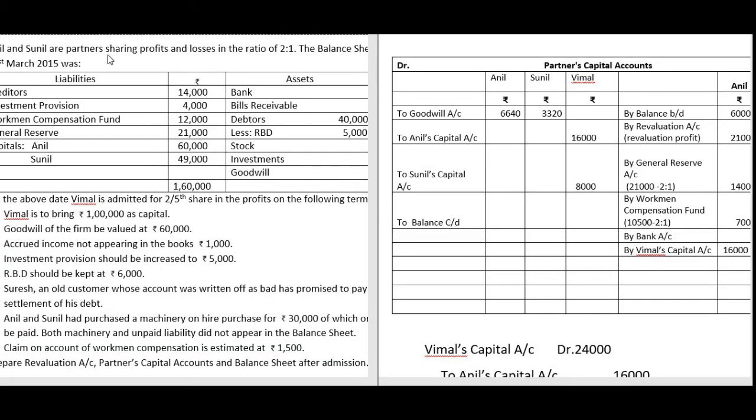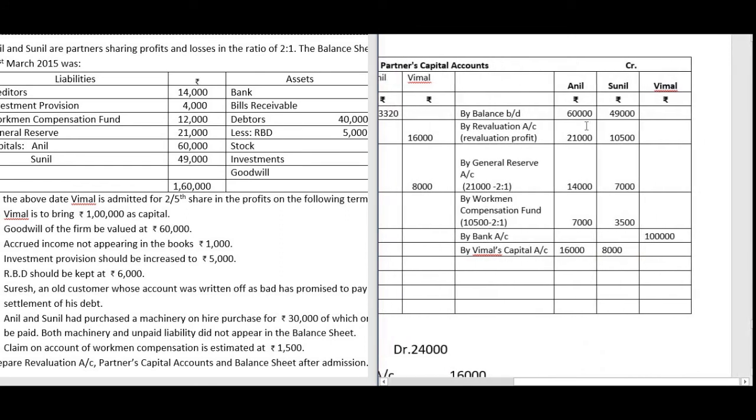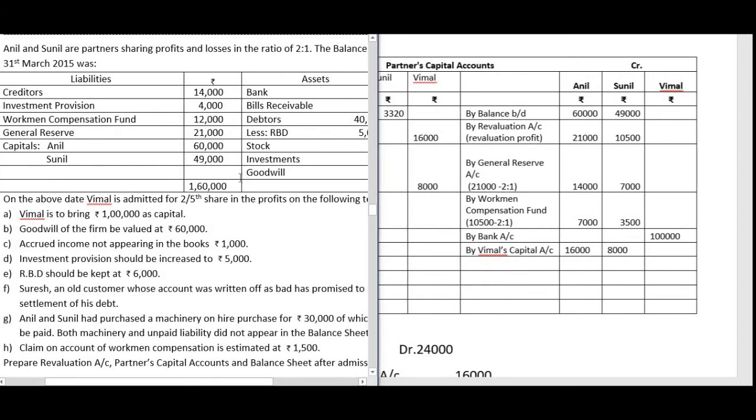Now the partners' capital account will be prepared in a columnar form. We have three partners, so we have three columns for Anil, Sunil and Vimal. All three capital accounts are in this table. First we have the opening balance in their accounts. Anil 60,000 and Sunil 49,000 are to be recorded on the credit side because there is a credit balance in the account. Balance brought down 60,000 and 49,000.